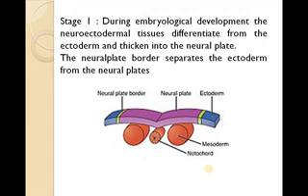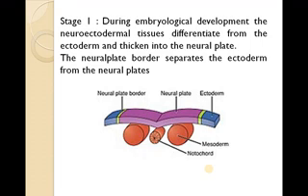The whole process takes place in at least 4 stages. Many embryologists differentiate many stages, but for our convenience, let us see only 4 stages, to know how neural tube formation takes place from the neural plate.